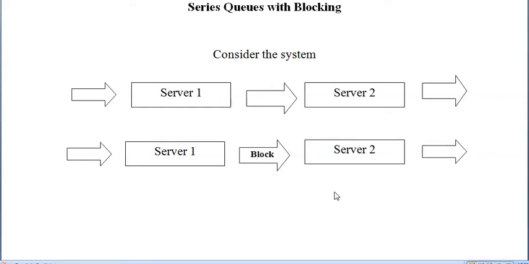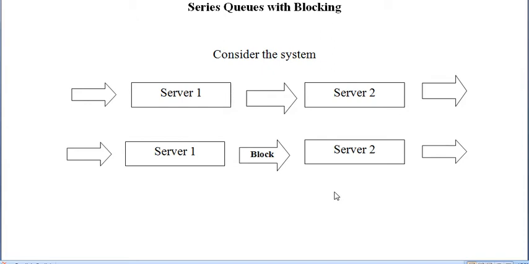Series queue with blocking. Before that, we need to know what a series queue is. We already know what a queue is. Now we are going to see series queues. Series means one by one. If a customer enters the system, he has to work with several servers, at least two servers. The customer has to get service from the first server and the second server also.